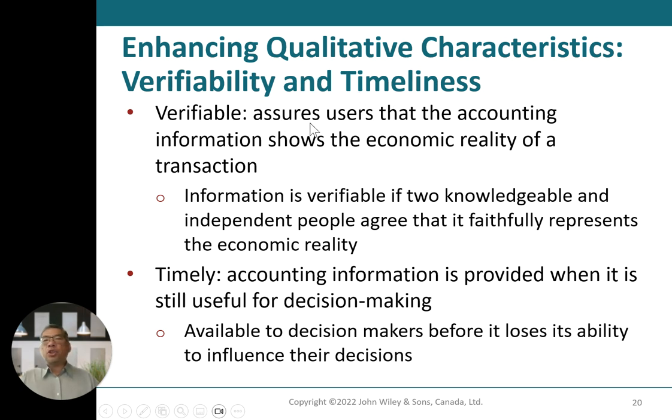Verifiability and timeliness in terms of enhancing qualitative characteristics. Verifiability assures users that the accounting information shows the economic reality of the transactions. Information is verifiable if two knowledgeable and independent people agree that it is a faithful representation of the economic reality. Timeliness: accounting information is provided when it is useful for decision making and available to the decision maker before it loses its ability to influence their decisions.